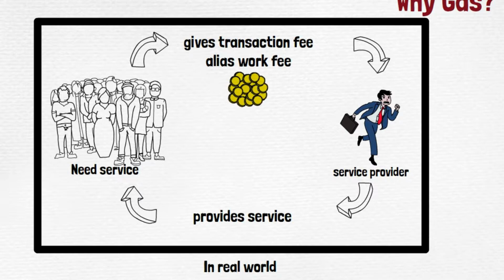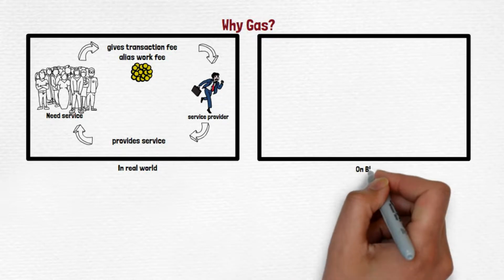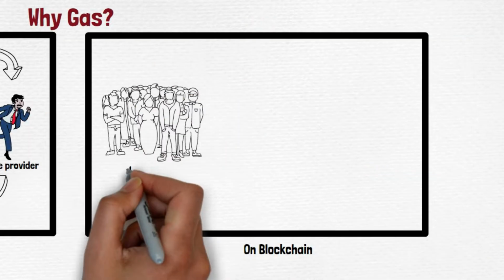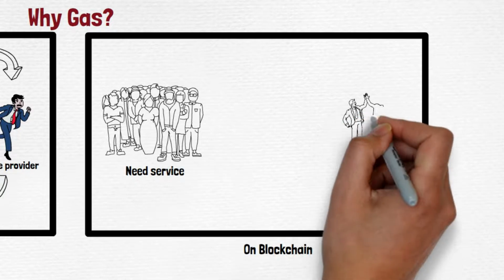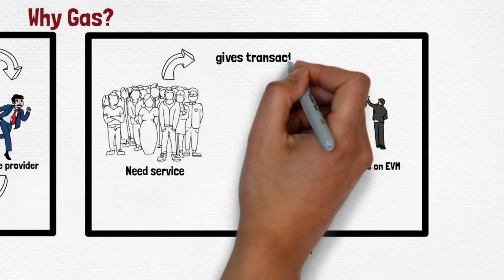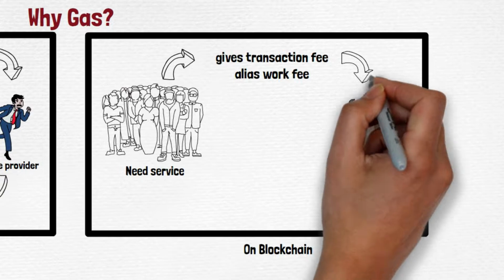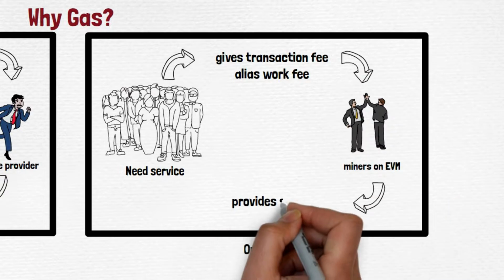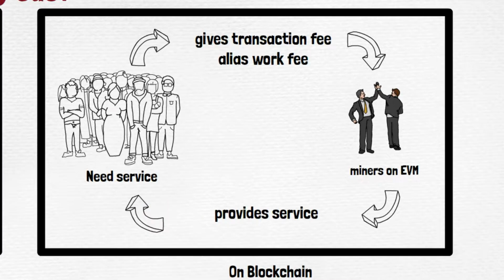Now the same thing when we compare on the blockchain. Let's say again we have a public which needs a service, and there is a blockchain network on which there is a payment gateway, right? Now when I want to say that I want to transfer money from one account to another account, we are just taking an example of payment as a service. Okay. So now on the blockchain there is a payment gateway and public wants to use that and ask for a service. Now public is transferring from one account to another account, but there is some execution, right? Money is moving from one account to another account, so some logic is getting executed, some executions are happening. So how is this happening? This is happening because the gateway is hosted or running on the blockchain.